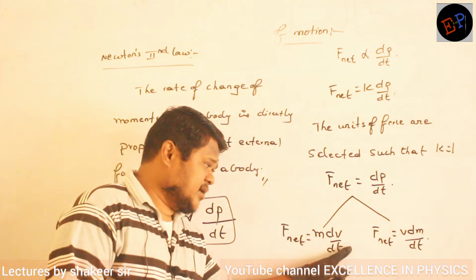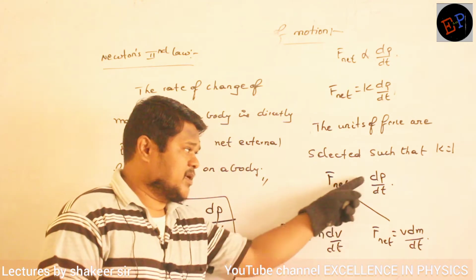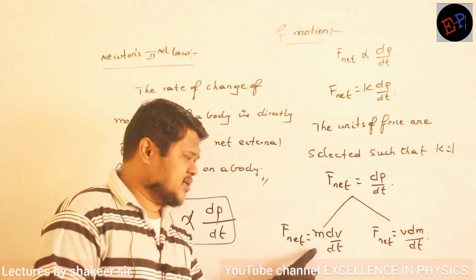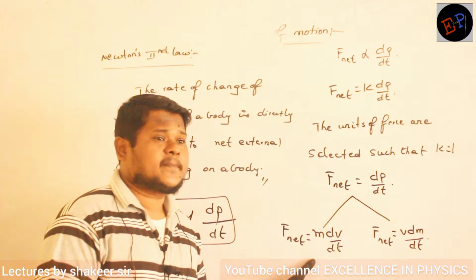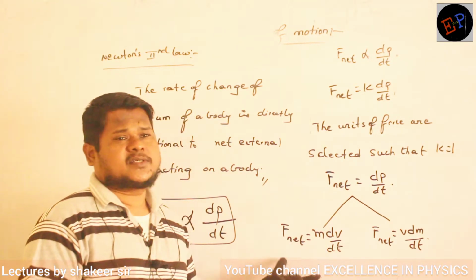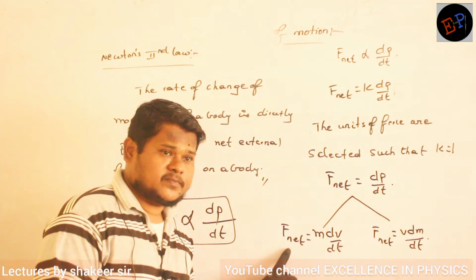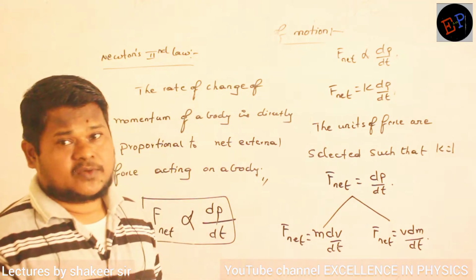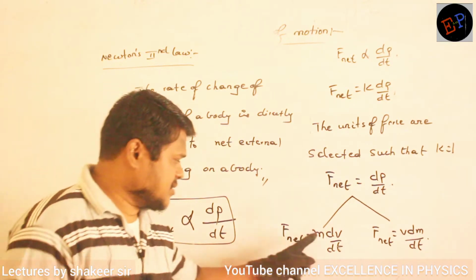Here mass I am taking out of the differentiation, no? Momentum is mass and velocity only, no? Mass I am taking out of the differentiation. It means that mass is not changing. You are applying force, but mass of the body is not changing. What is changing then? Velocity is changing.